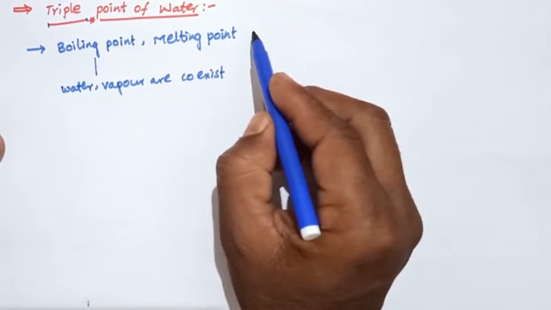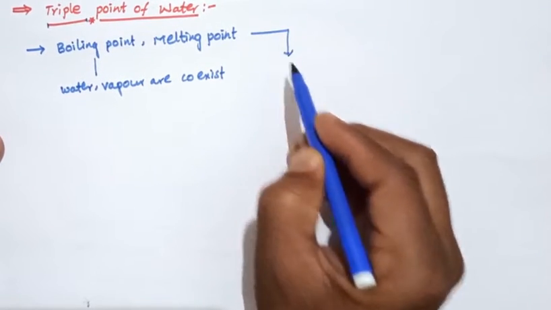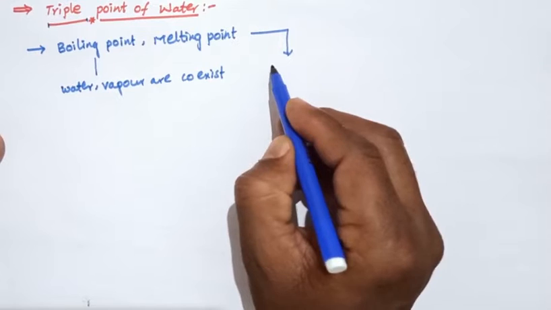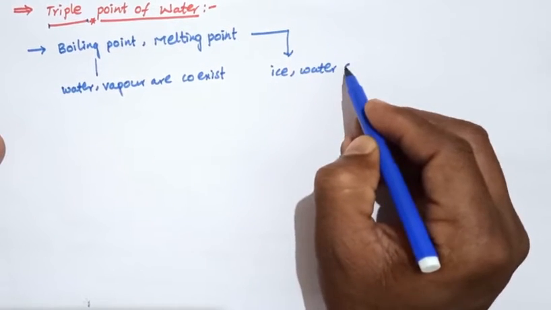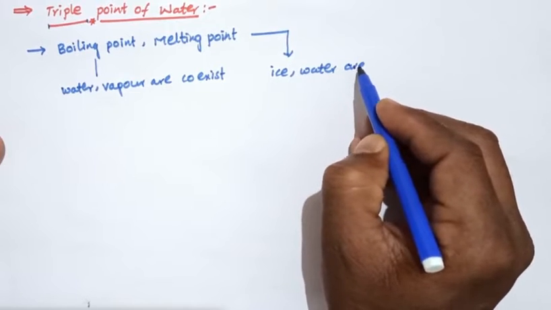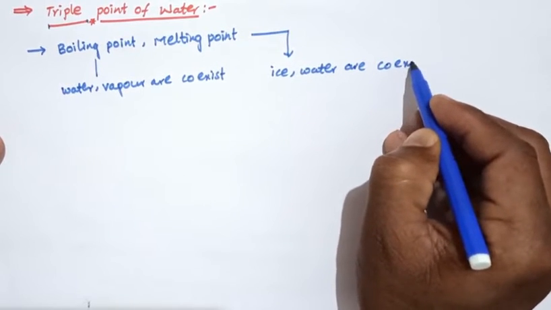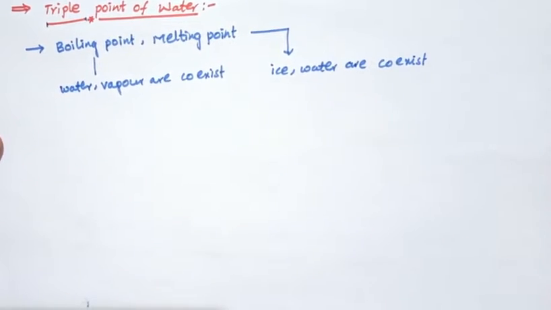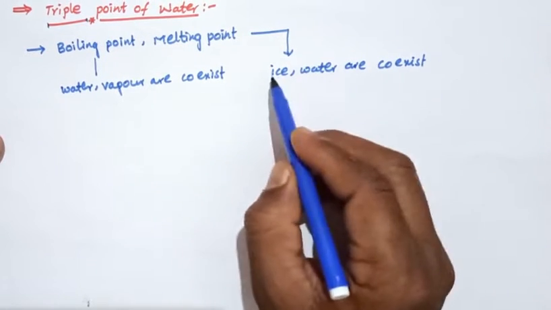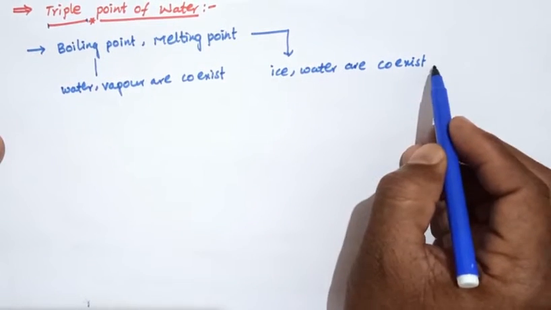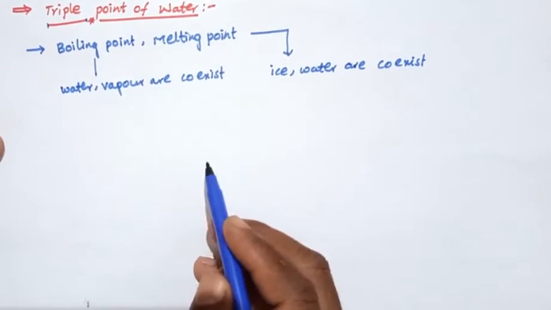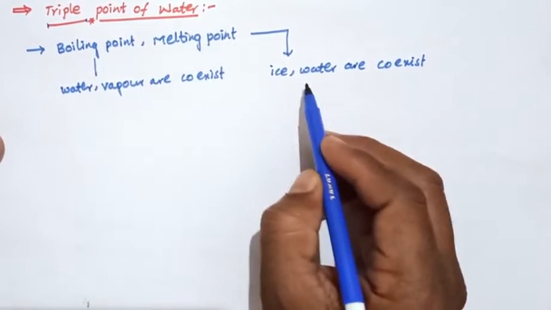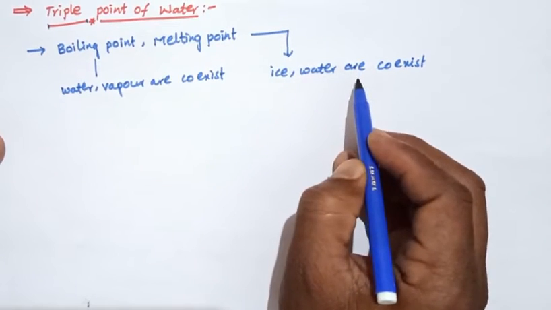And at the melting point, ice and water coexist, so it is called the melting point. At 0 degrees Celsius the ice is converted to water.